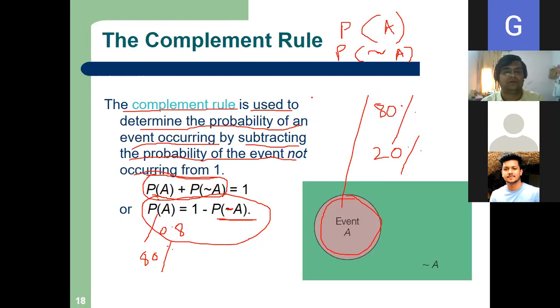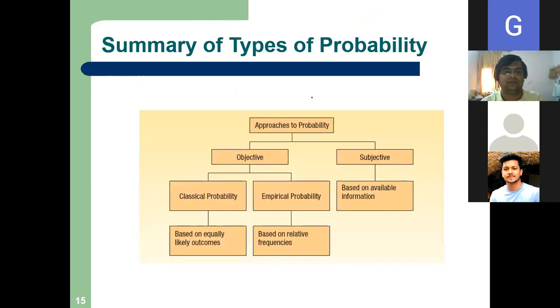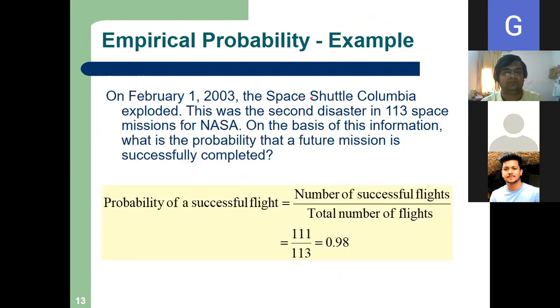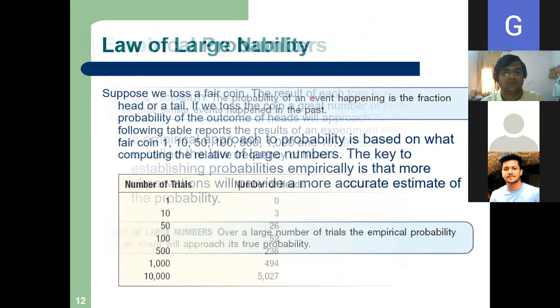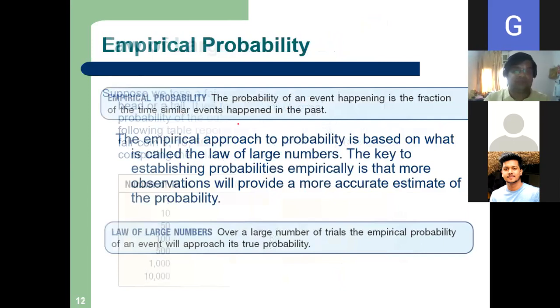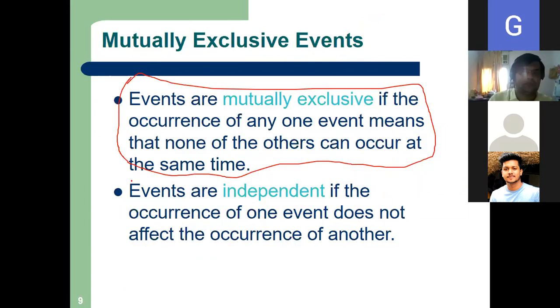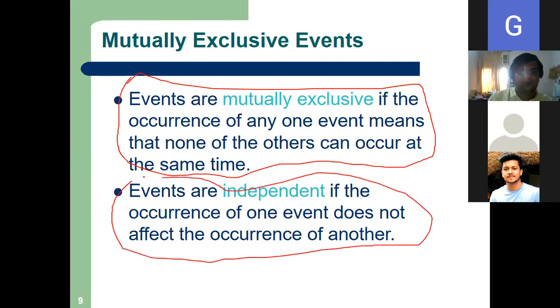I left this earlier and said I would take it up later on. Events are independent if the occurrence of one event does not affect the occurrence of another. That is the definition of independent events.